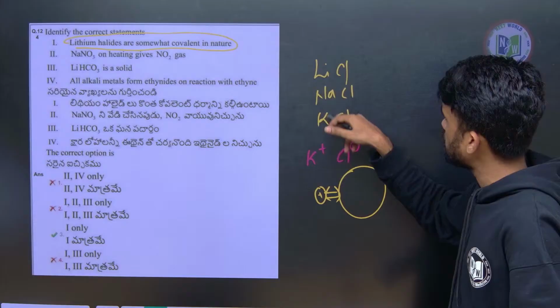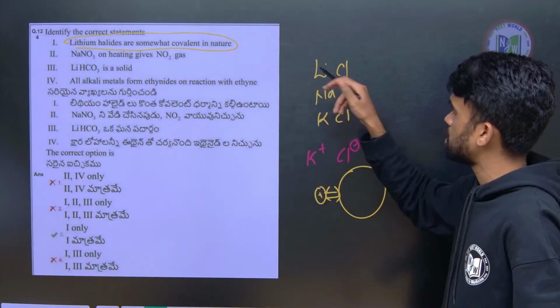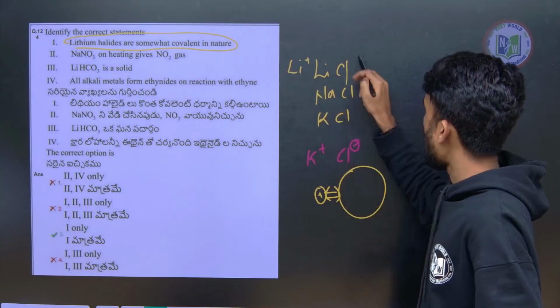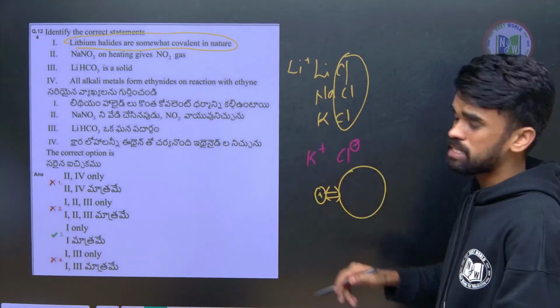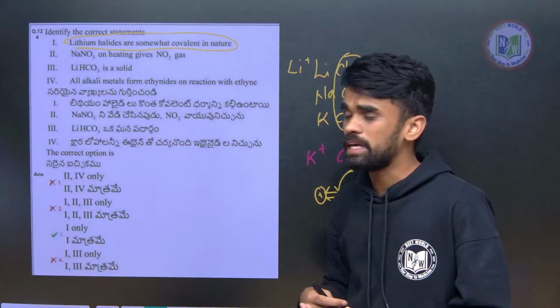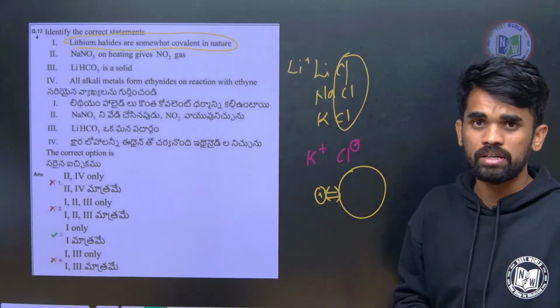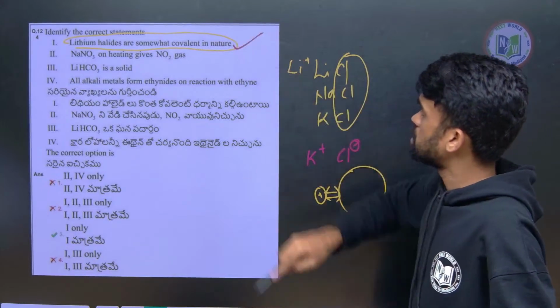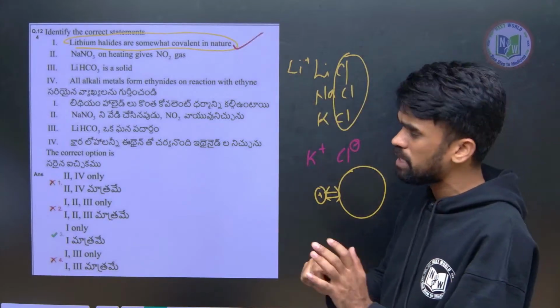Now out of these 3 cations, K plus, Na plus, Li plus, which is the smaller one? Li plus is the smaller one, and the anions are the same here. So the size of the anion is not varying here, but the size of the cation is varying. So the smaller cation will have more covalent nature. That's what it is having, somewhat more covalent nature. The statement 1 is correct only.